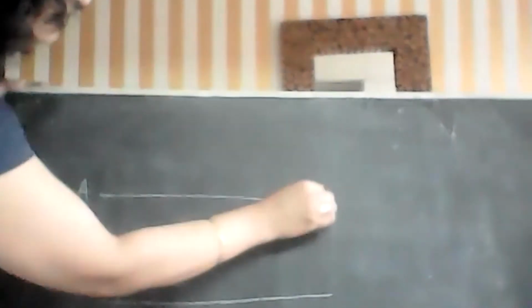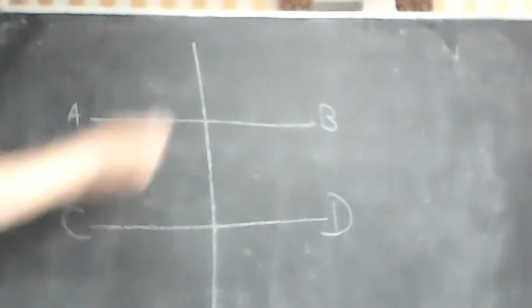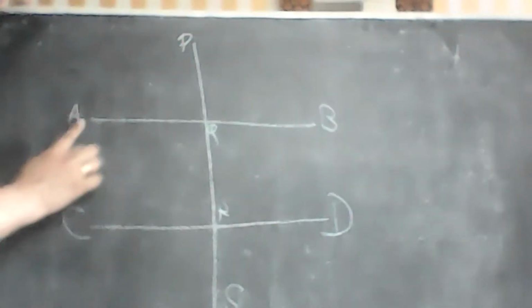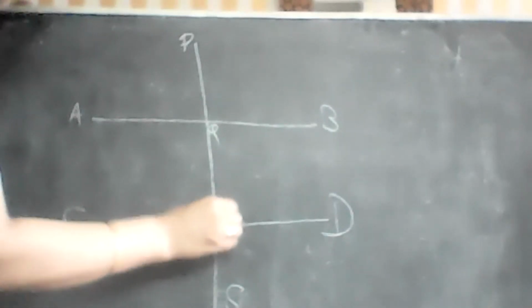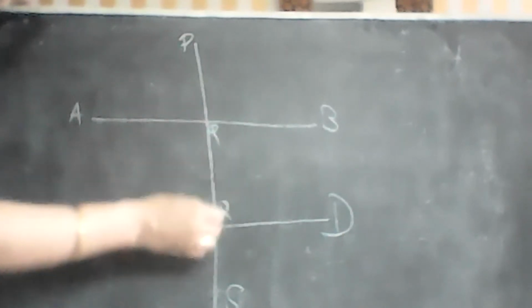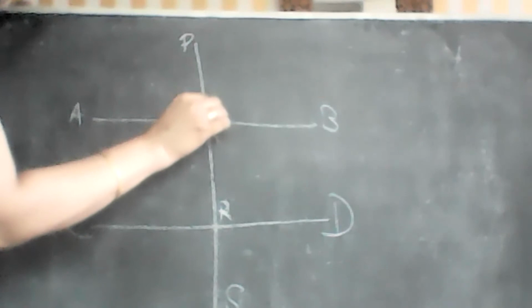Okay. Yes. Now listen to me carefully. Tanishka, listen to me carefully. Yes, ma'am. Two parallel lines. Suppose this is straight. PQ, PR. I asked this question: two parallel lines AB and CD intersected by transversal PS at two distinct points Q and R. What will be the measure here if this is straight?